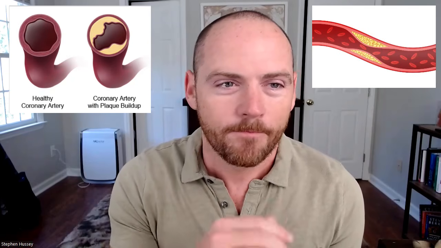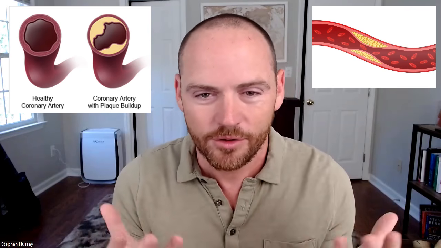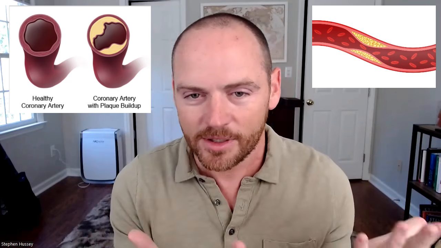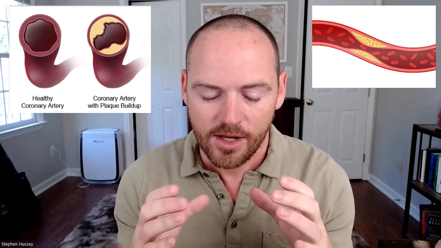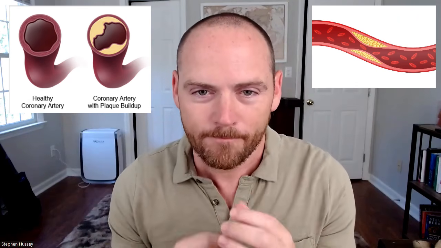Most of the time, you'll see cartoon images depicting what atherosclerosis is, looking something like this, right? Where there's just this stuff growing from the inside of the artery inward, right?